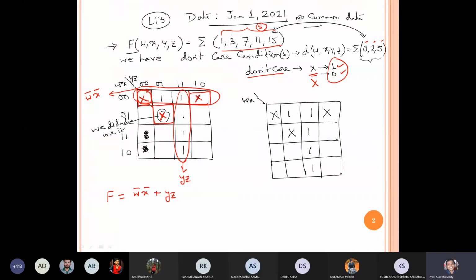So it is WX, it is YZ, 00 01 11 10 for both. Now this is compulsory. I have to make this group of 4 ones always, so from this I will get YZ. In this problem, I have taken the first row. Now I can make another group using 3 ones, let me use red color.